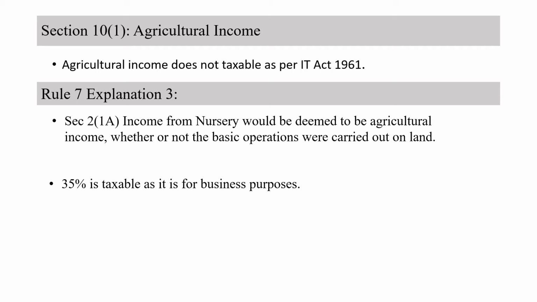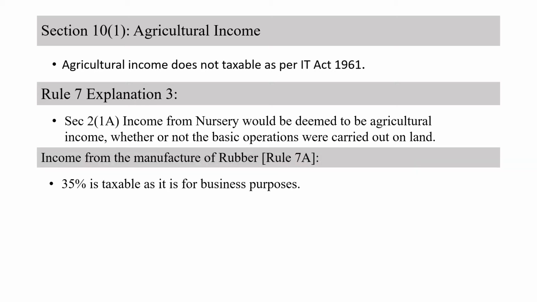See, this section says that if we derive any income from nursery also, it is deemed to be derived as if it is an income from agriculture. And we need to verify whether basic operations relating to agriculture were being carried out or not.